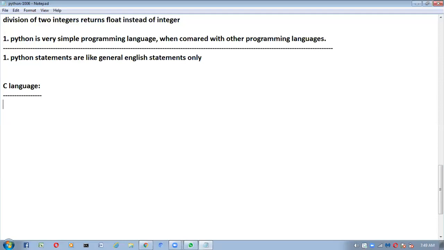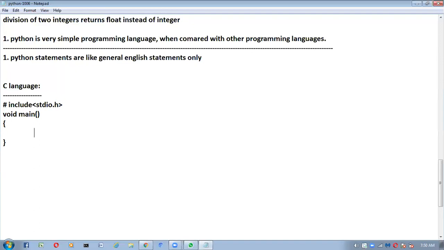First, we have to include a statement: include stdio.h. Next, here one method we have to write, the void main method. Inside this main method, we take curly braces, open curly brace and close curly brace.